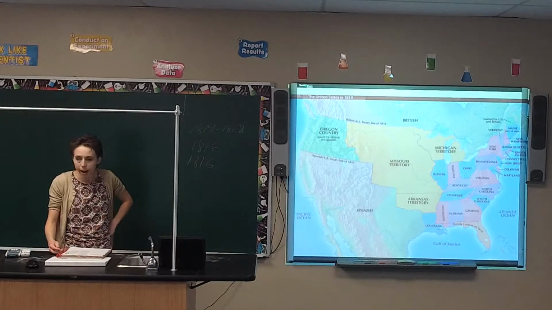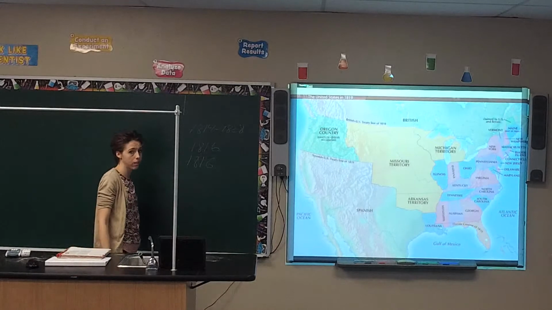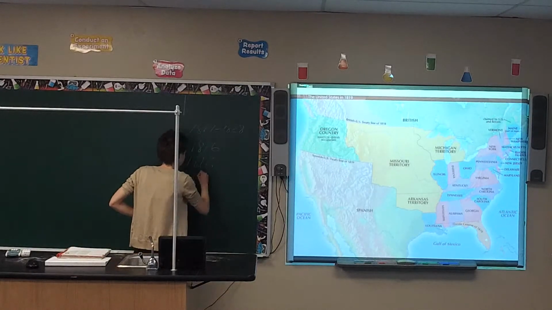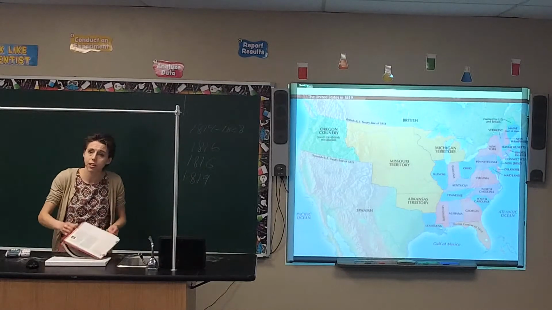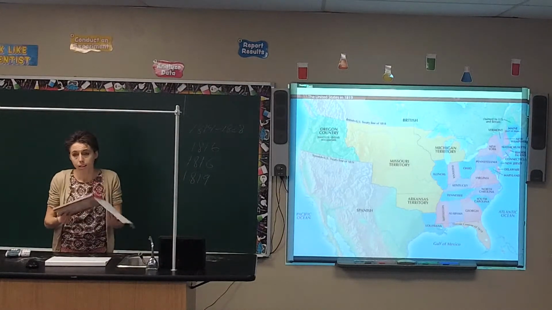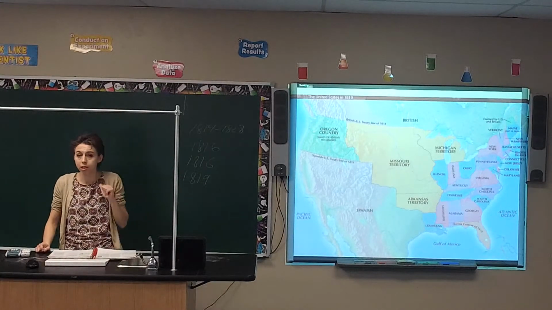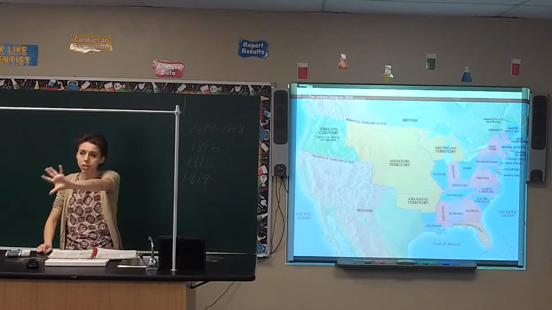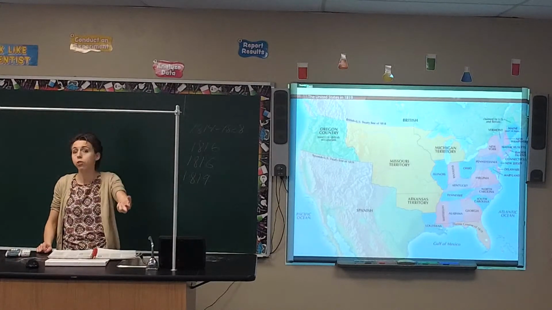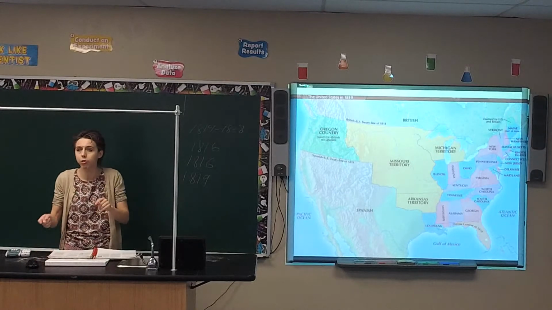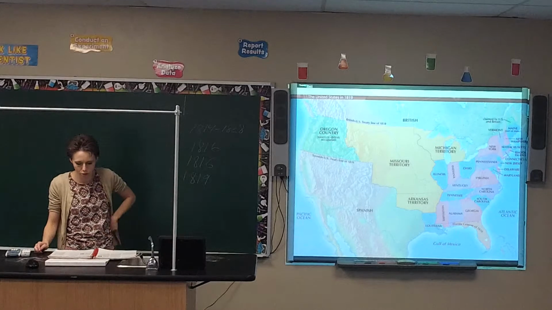Alright, what was the panic, this first economic depression, caused partly by speculation? 1819, so it's the Depression of 1819, so make a note for that one. What is speculation? That's whenever you buy land with the intent of selling it later on at a profit, which in and of itself is okay, but since they were borrowing money from the bank, so it's not theirs, and then they're using it for speculation, now you're doing two risky acts. Whenever you have too many people doing that, it's unwise, and it causes a lot of financial trouble.